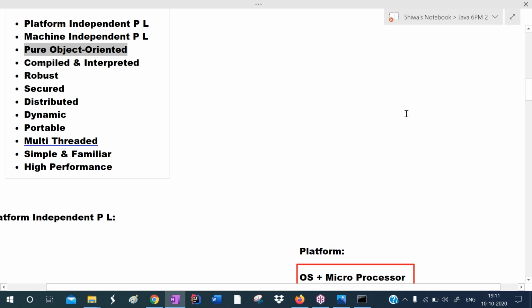Pure object oriented means in Java we define each and every member inside of a class. That's why it is pure object oriented. Compiled and interpreted means the JVM execution engine has a compiler, a JIT compiler and an interpreter. Both are there, so it is compiled and interpreted. Robust programming language means it is a strong programming language because of exception handling, where runtime errors will be checked, and automatic memory management. So this is today's class.